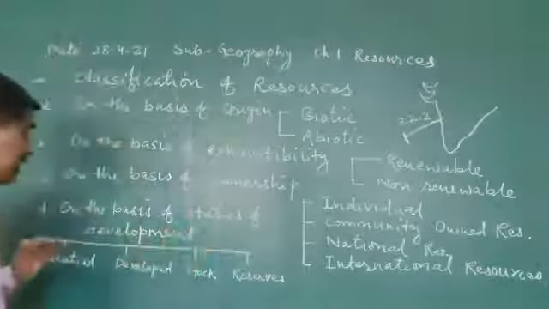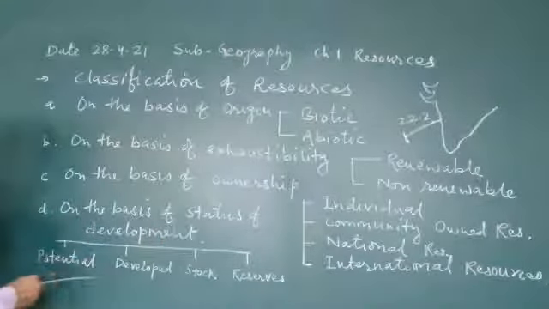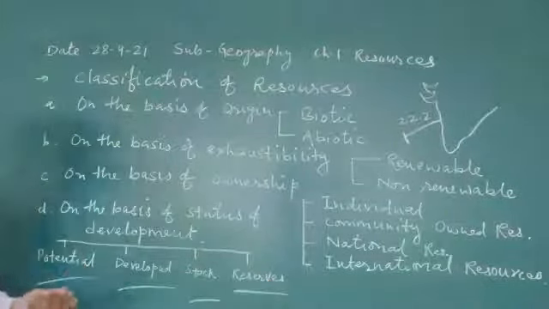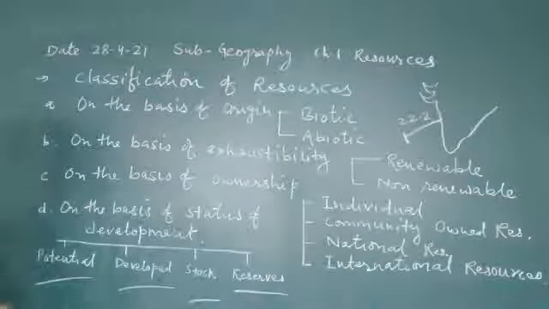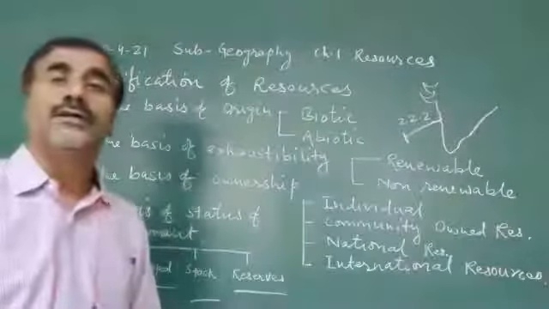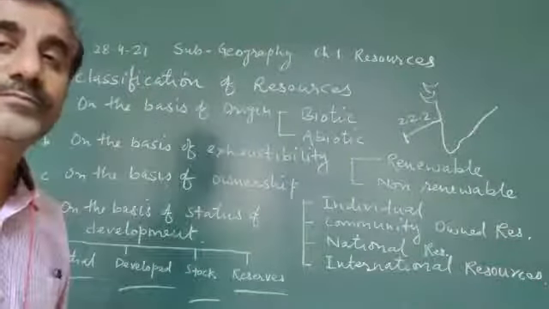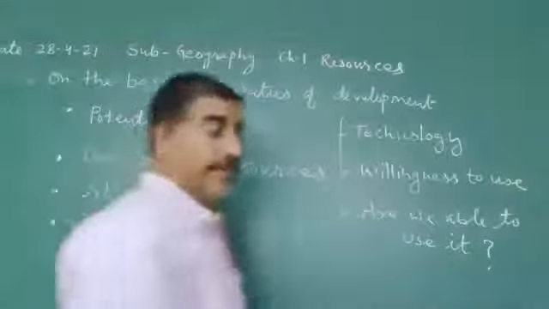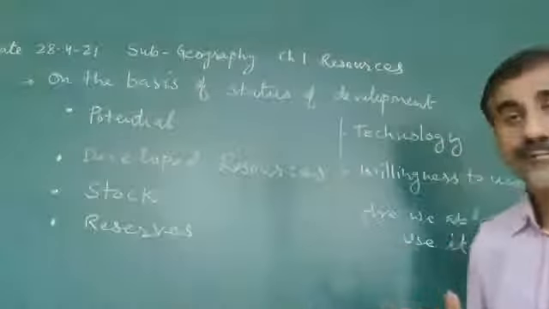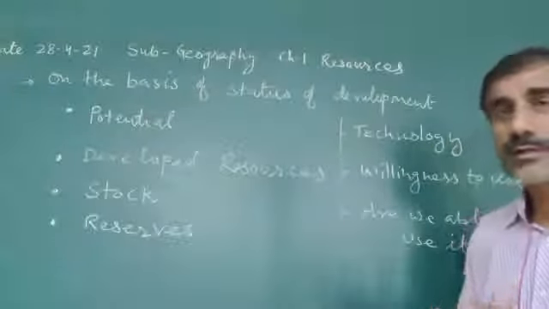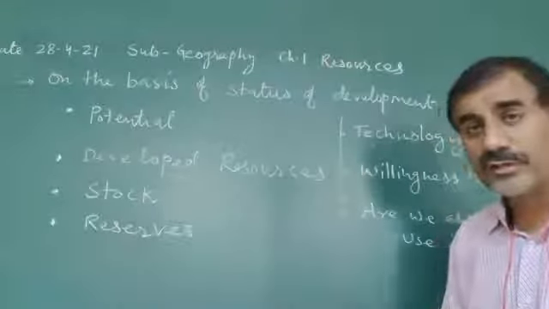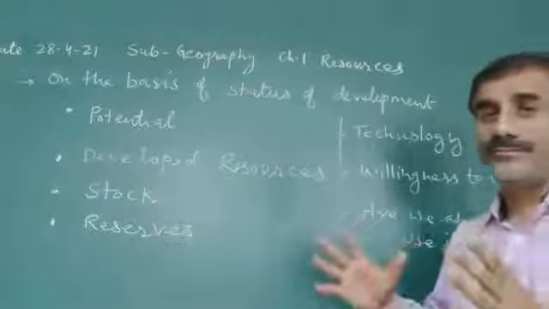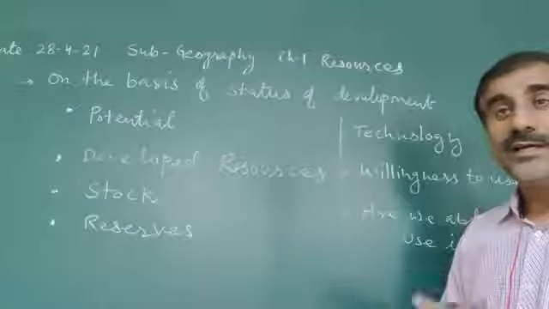And the last classification is on the basis of potential, developed, stock and reserve resources. These are classified on the basis of status of development. So dear, the last and important topic: classification of resources on the basis of status of development.